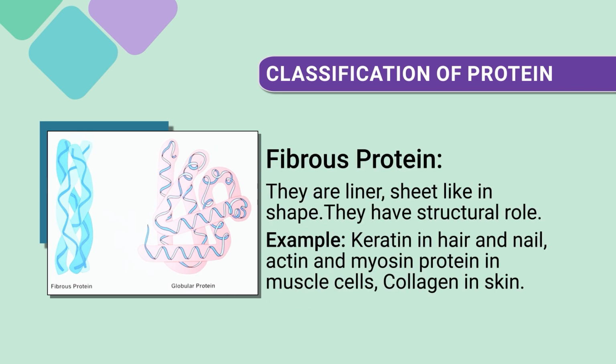They are linear, sheet-like in shape, and have a structural role. Examples: keratin in hair and nail, actin and myosin protein in muscle cells, collagen in the skin. This kind of protein is part of fibrous protein.